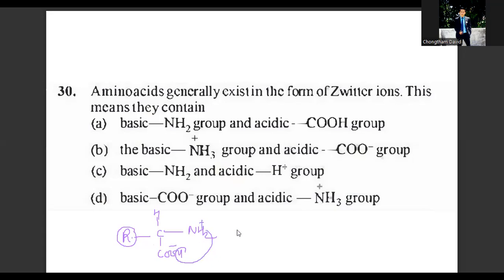So in zwitter ion, it contains both positive and negative charge. Proton of that carboxylic group is transferred to NH2 group, and this NH2 becomes NH3 group. This is acidic, since it can donate a proton, and the carboxylic group is basic, it can accept a proton. So looking at the options, D will be the answer for this question 30. Option D is the answer for question 30.